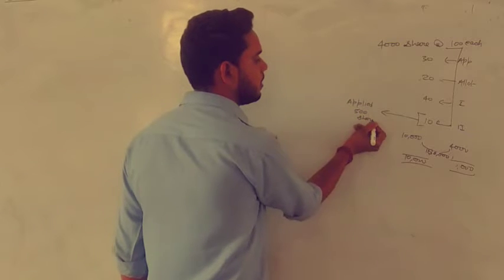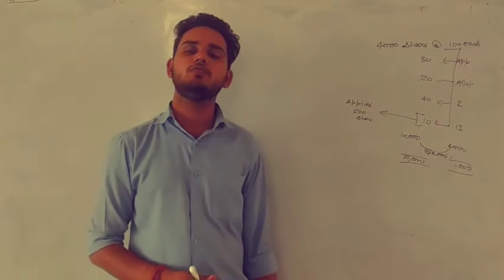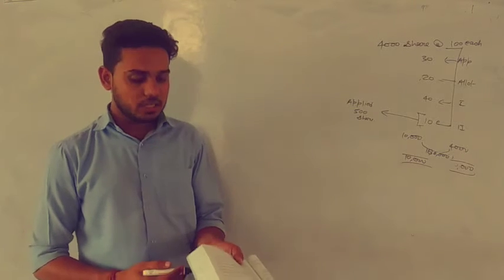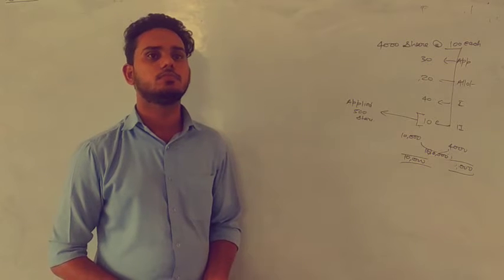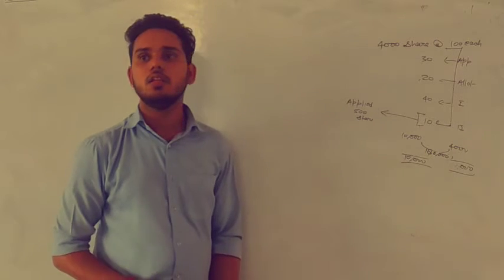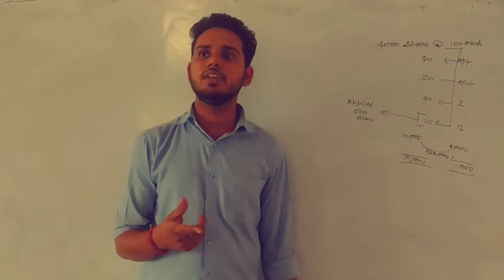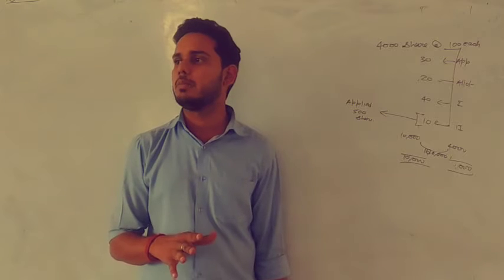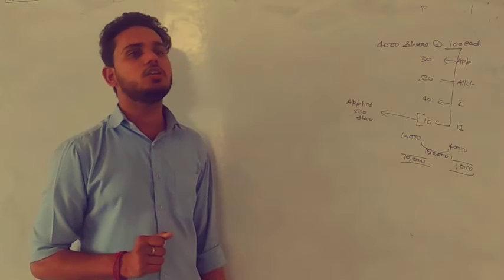Remember one thing. If I am saying that a person who has applied for 500 shares did not give you the second call, what is the number of shares that you are going to forfeit? 500? Actually no, because that is the number applied. We need to know the number of allotted shares. In other questions, it was given that a person who is holding this many shares has not paid the money, so we knew exactly on how many shares the amount is not received.